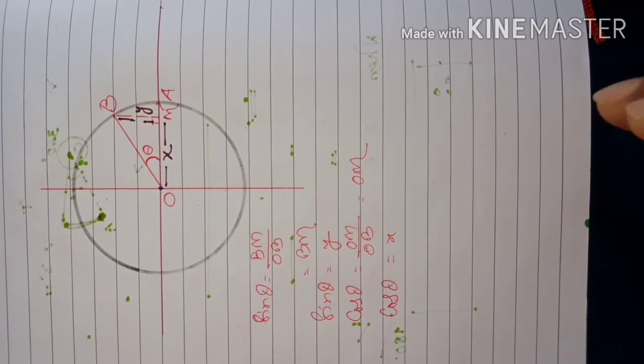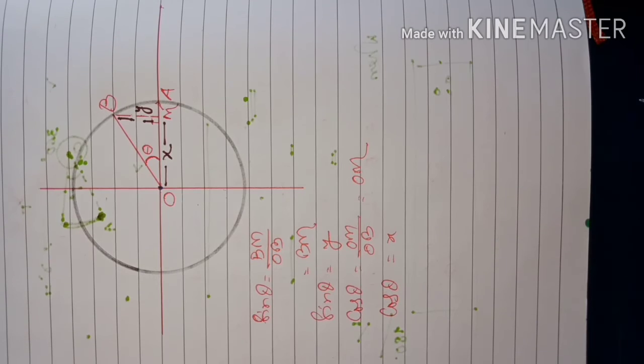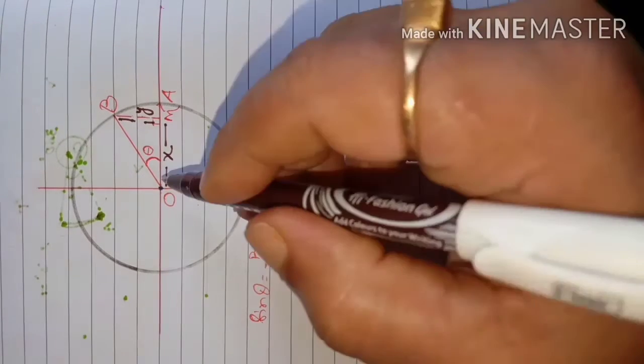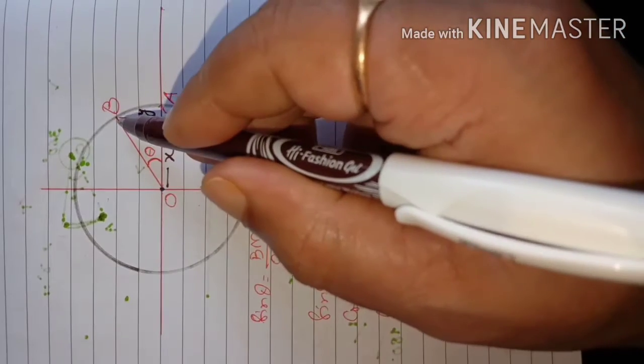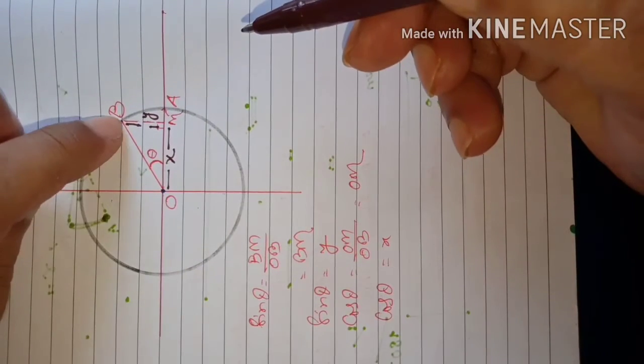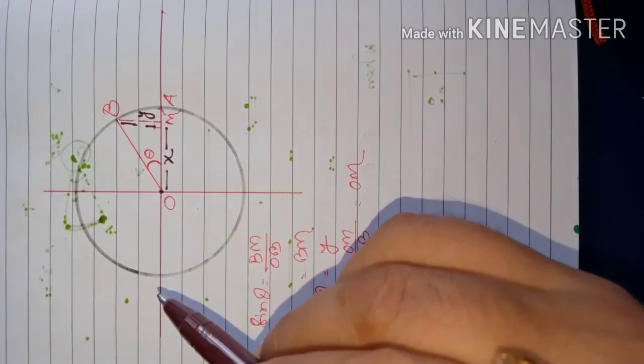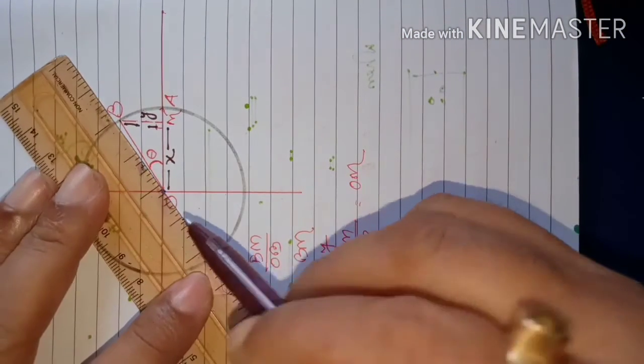Now, dear students, think like this. Suppose the ray OA at first has moved from OA to the position OB. It has taken this final position, and after that, suppose it makes a complete revolution from OB to OB.